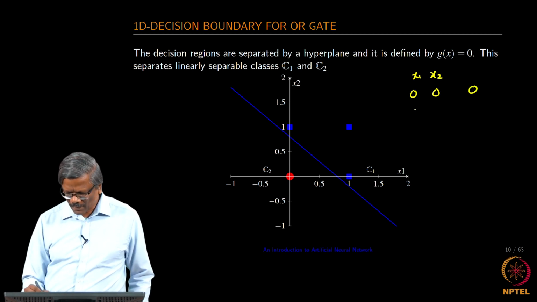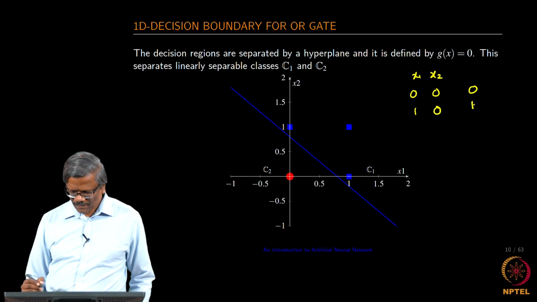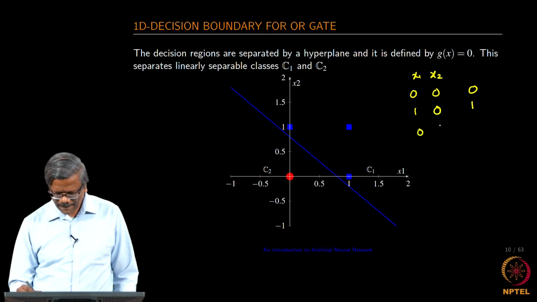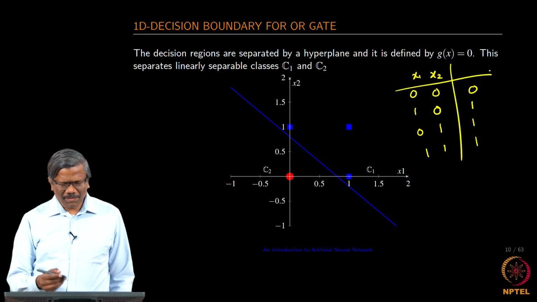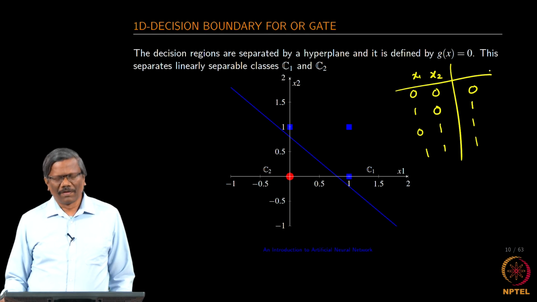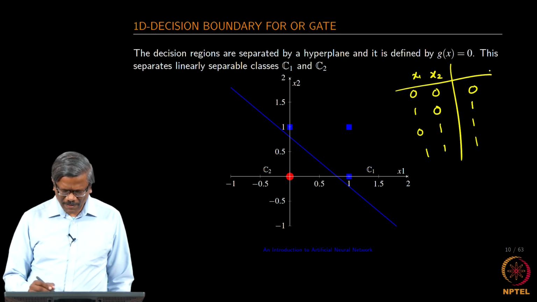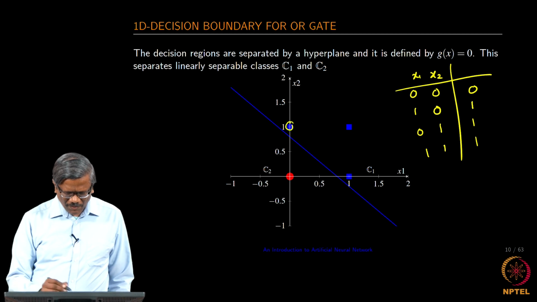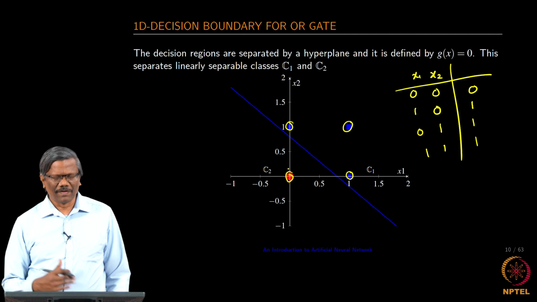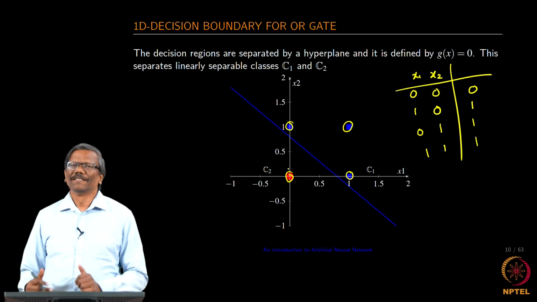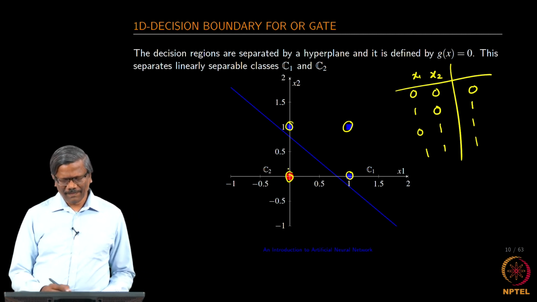We have x1 as 1 and then 0. So, we are talking about the decision boundary for an OR gate, right. Again, if you look at this, all the ones are on the right side of the decision boundary and the 0 is on the left side of the decision boundary. So, we are able to linearly separate this, right.